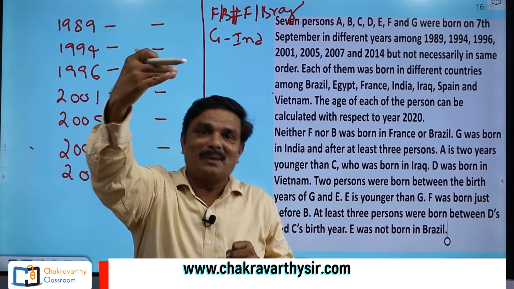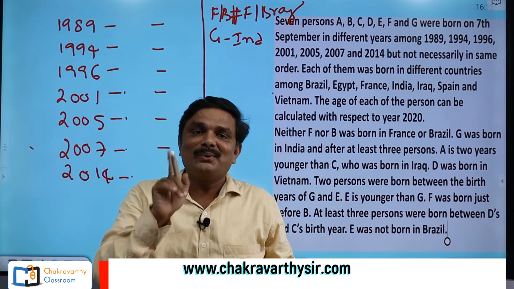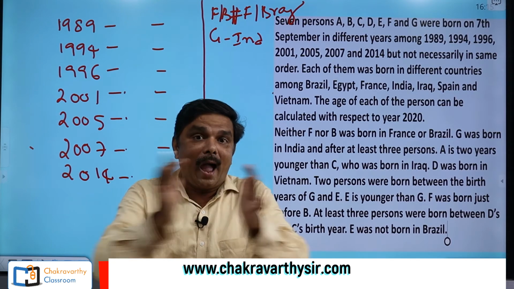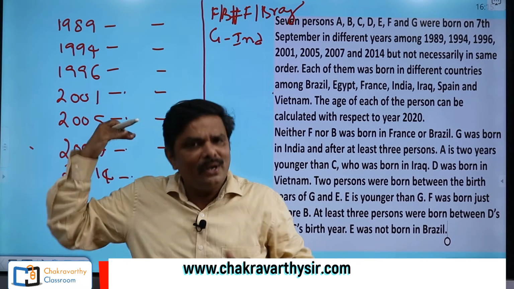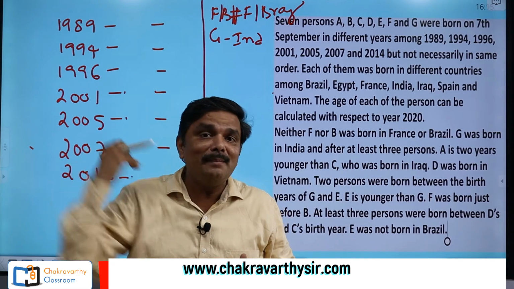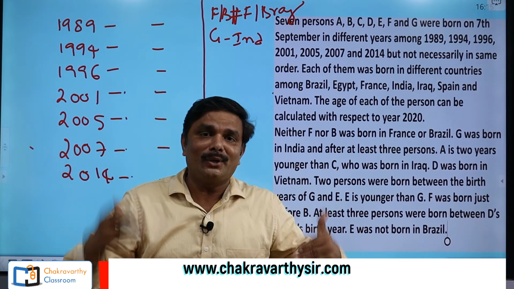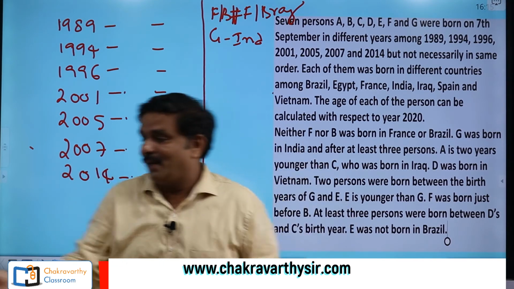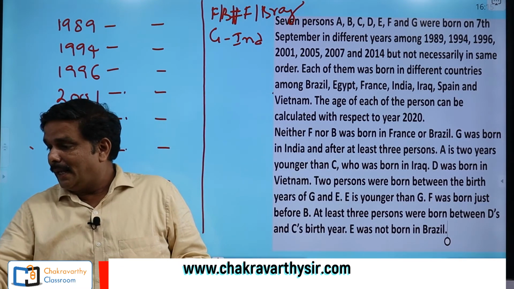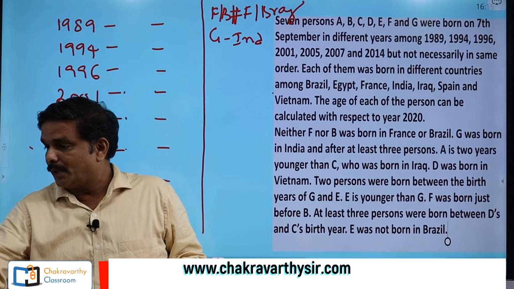Keeping G one time at one place, second time, third time. No, you should not do it that way, because ample time will be wasted. You wait for some more information and try to eliminate that one without writing anything on the paper. Okay, now the next information they have given, A is over, that's over, that's over.